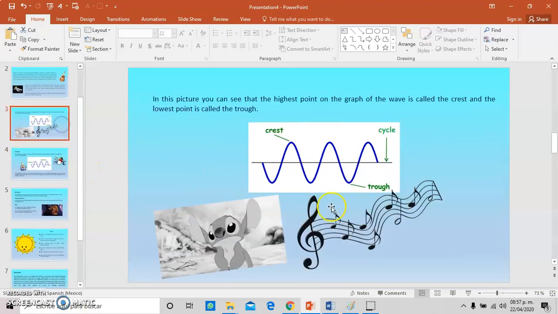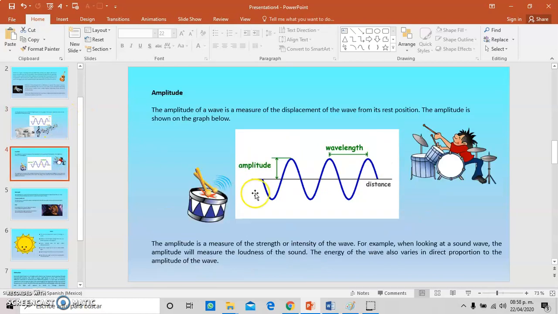So please, what I want you to study is this part, okay, here in the wave. Study the parts of the wave, the crest, trough, the cycle. Well, this I put here, this line, but the cycle is this, from this point of the wave to here. This is 1 cycle, 2 cycles, 3 cycles, 4 cycles, 5 cycles, 6 cycles, okay? This part, the amplitude. This is the amplitude of the wave. And this is the wavelength.